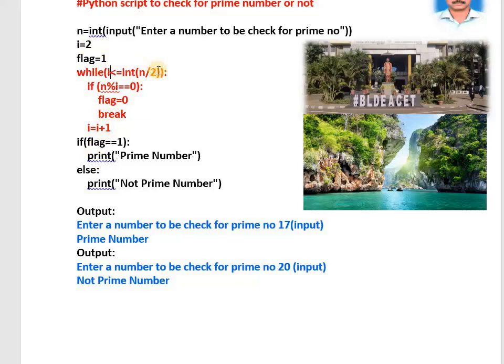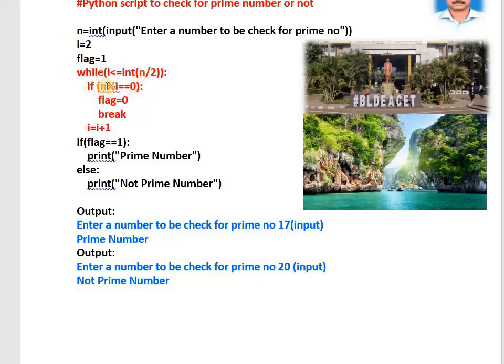What do I do with these divisors? Here, I am reading a number n to be checked. I am dividing that n first by 2. First time i is 2. First I divide n by 2, next I divide by 3, next by 4, next by 5. Like this I am checking up to n by 2.